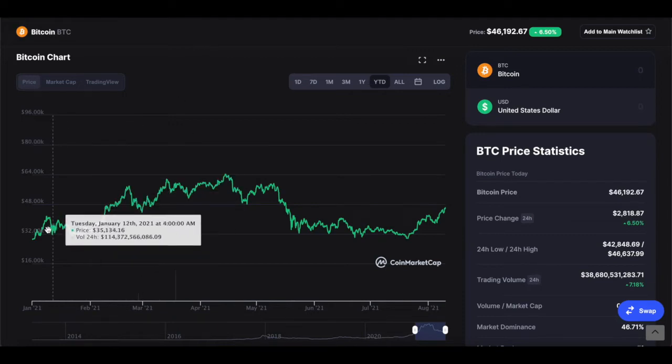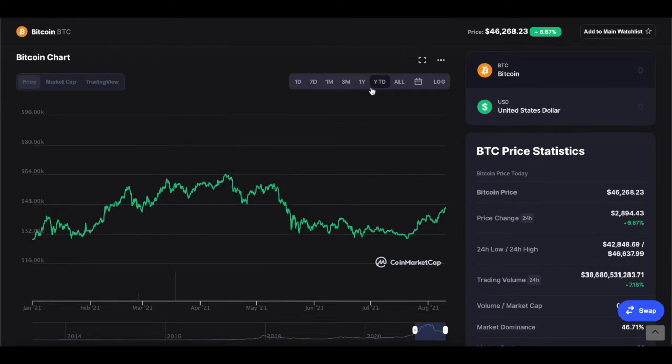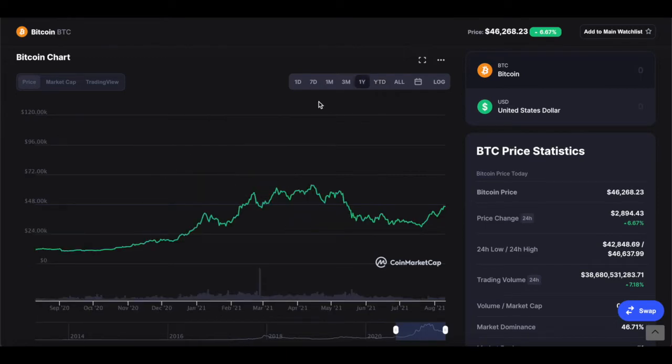Take a quick look at Bitcoin's price in the last year. A year ago, Bitcoin price was $11,410. Around April this year, it was around 63,000. It actually hit over 64,000 US dollars.